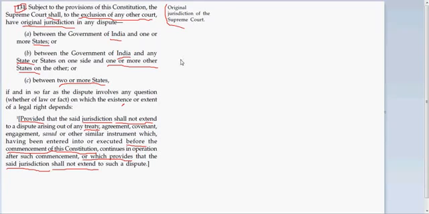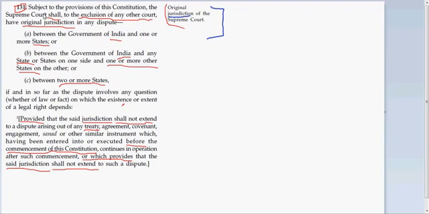Article number 131. It talks about the original jurisdiction of the Supreme Court. What do you mean by jurisdiction? Jurisdiction basically means what kind of disputes the Supreme Court can adjudicate. There are only certain things on which the Supreme Court can give its judgment. So this talks about the original jurisdiction of the Supreme Court, what all disputes the Supreme Court can look into. That's what it talks about.